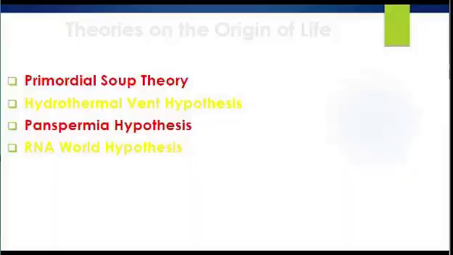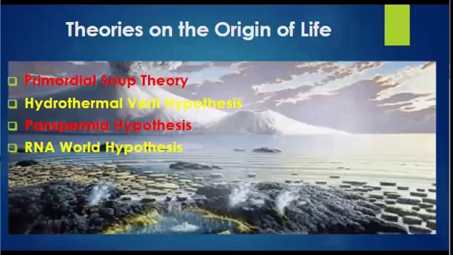Here we have some theories on the origin of life: the primordial soup theory, the hydrothermal vent hypothesis, the panspermia hypothesis, and the RNA world hypothesis. Talking of the primordial soup theory, proposed by Alexander Oparin and J.B.S. Haldane in the 1920s, this theory suggested that life began in a soup of organic molecules, possibly in the ocean. They hypothesized that simple molecules combined under the influence of external energies could lead to the formation of more complex organic compounds.